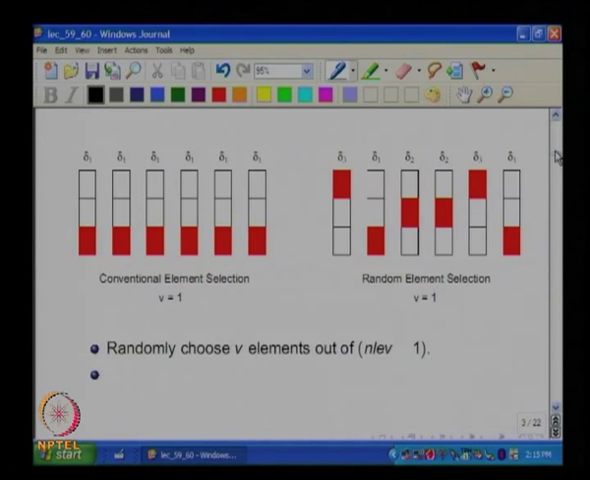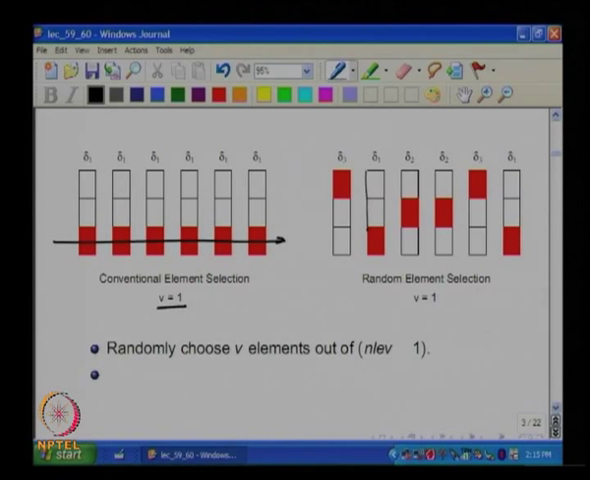If this is the conventional thermometer decoded DAC, we said this is a 4 level DAC. So, there are 3 unit elements. If V was equal to 1 conventionally, you would always see that the lowest elements would always be selected. On the other hand, when you do random element selection, you find that on an average each element is selected